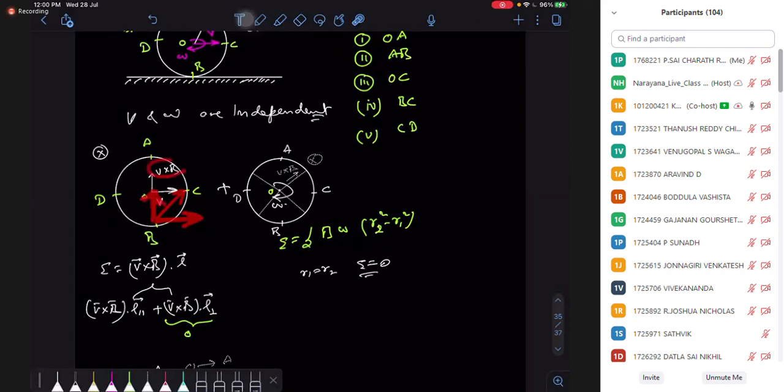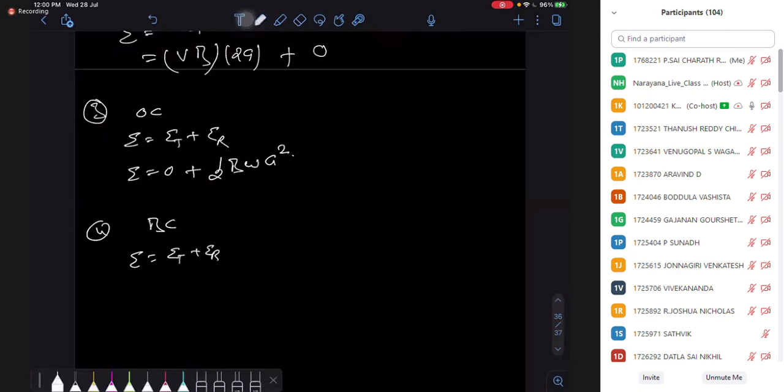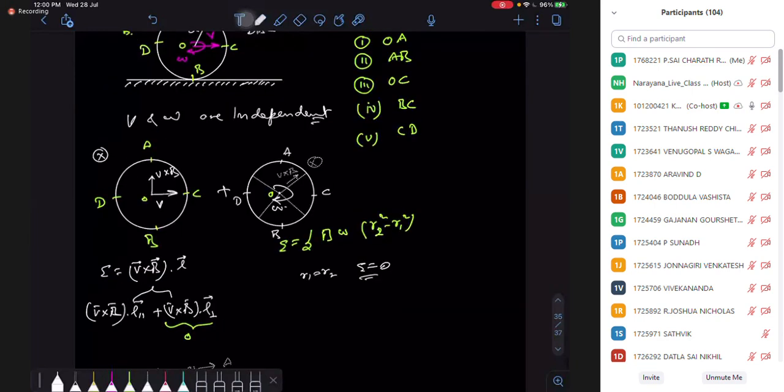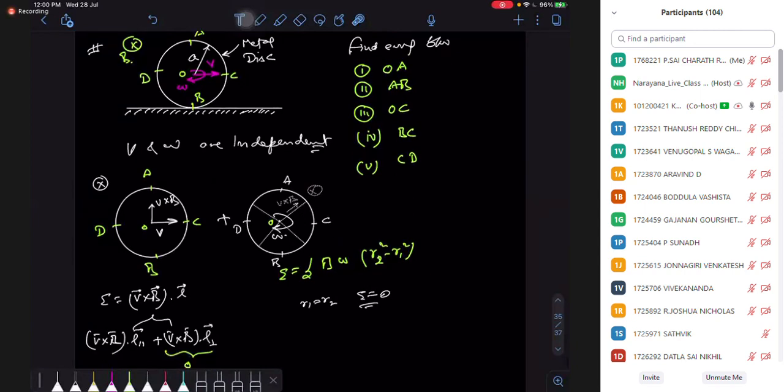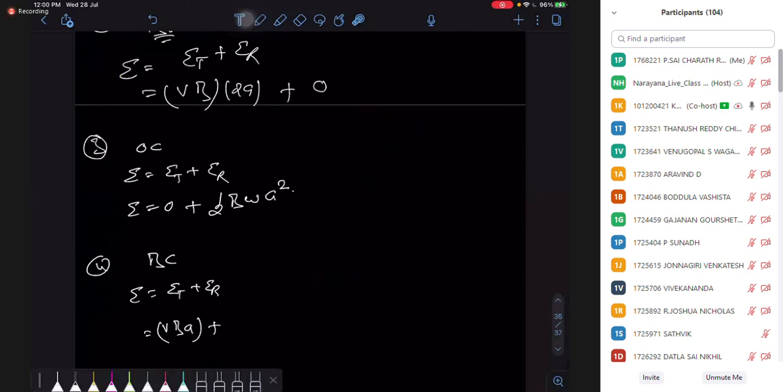So V cross B times this radius, so my translation EMF is VBA. And due to rotation, no contribution, because in rotation your EMF is developed in the radially away direction. B and C have the same radius, so it is 0.